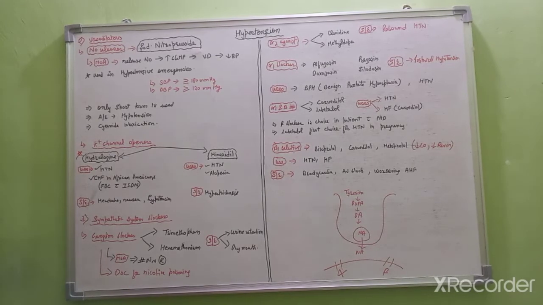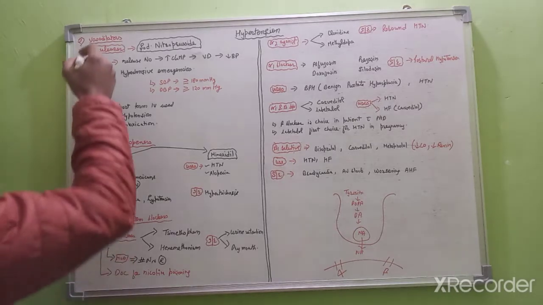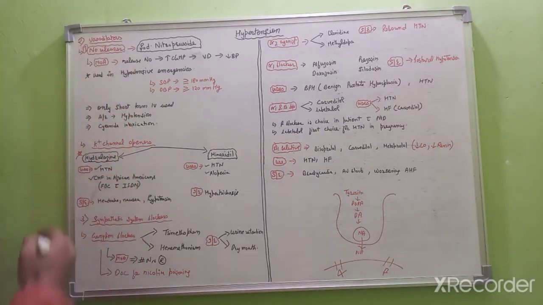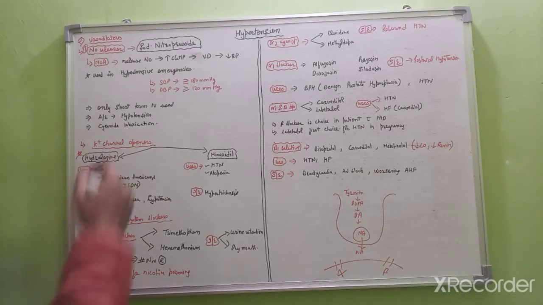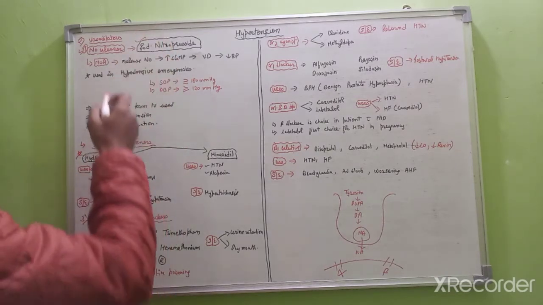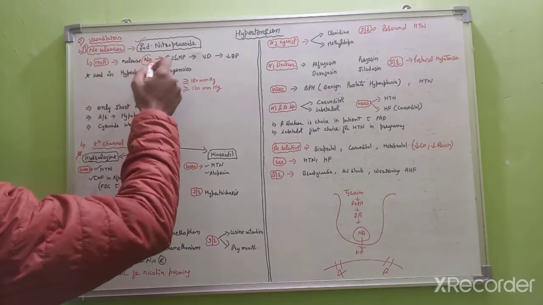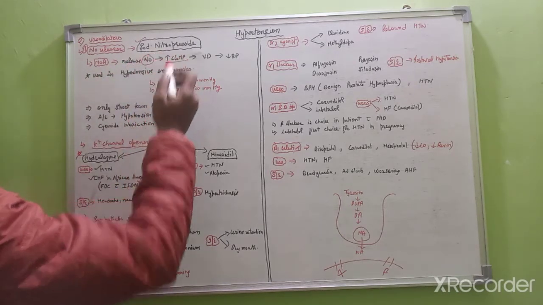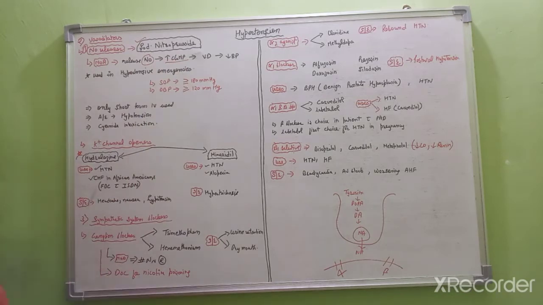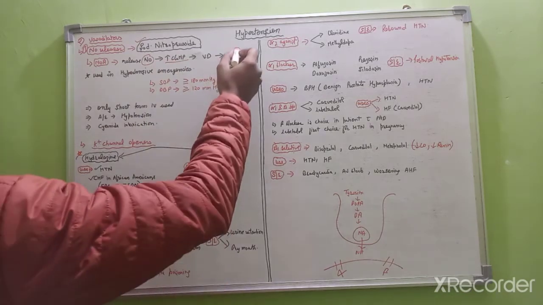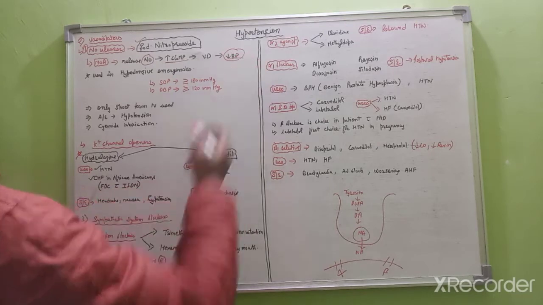So the second drug class for the treatment of hypertension is vasodilators. In this category, the first one is NO, that is nitric oxide releaser. The first drug is nitroprusside. The mechanism of action of nitroprusside is that it will release NO. This NO will increase the cyclic GMP and then cause vasodilation. So there will be a decrease in the BP.